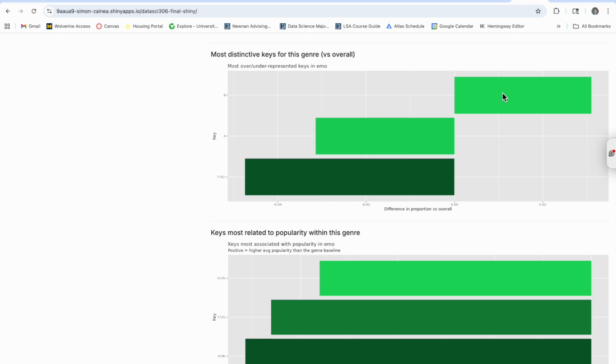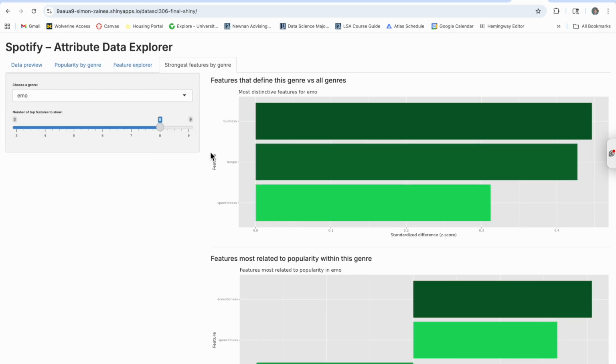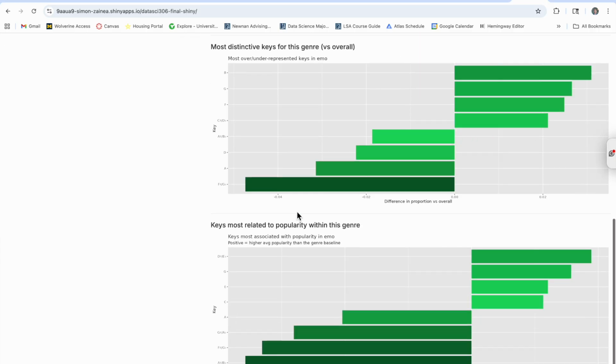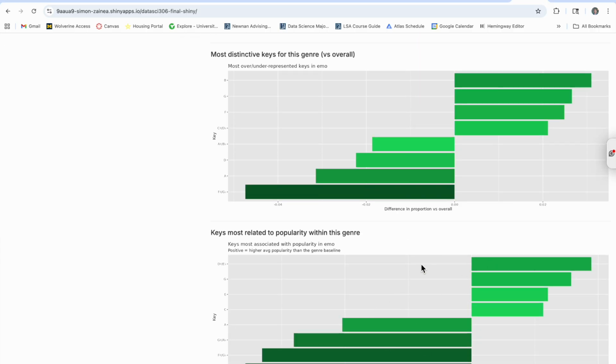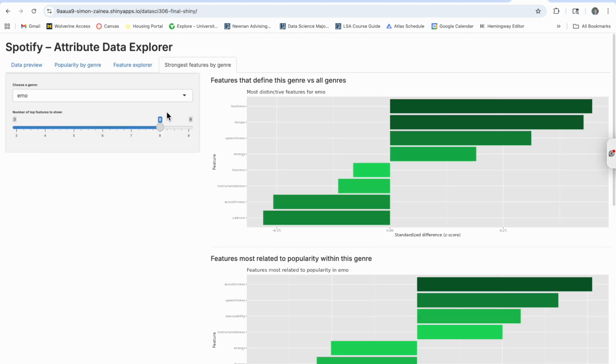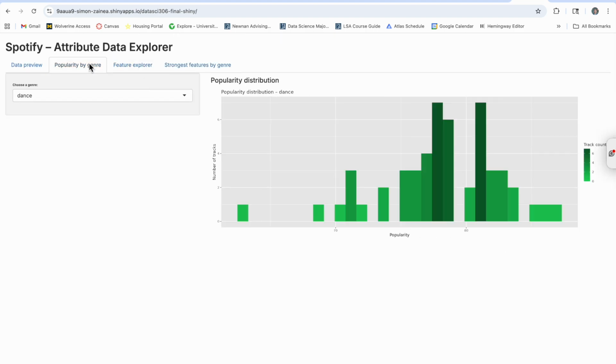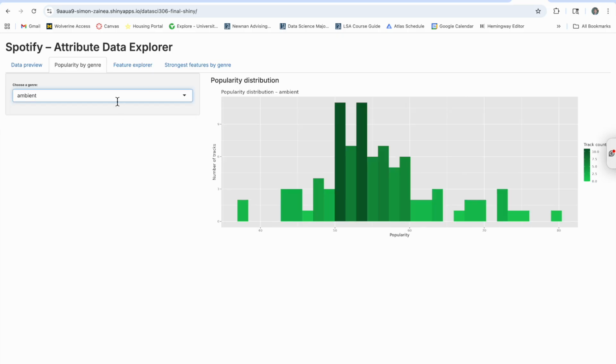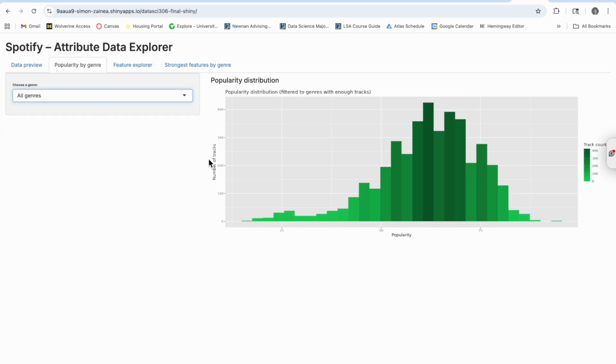Furthermore, if we go down here, you can see in keys that we have the same thing. So in emo songs, they're usually more in B, whereas A and F sharp are less common. And right here, you can see that any of these are the keys that correlate most negatively with popularity. But let's say that we want to click on it. Now we can see a more interesting thing. So maybe if you want to be more popular, you should make your emo song in D sharp. I hope this has been interesting for you to look at what drives different popularities in different genres, and you can use this